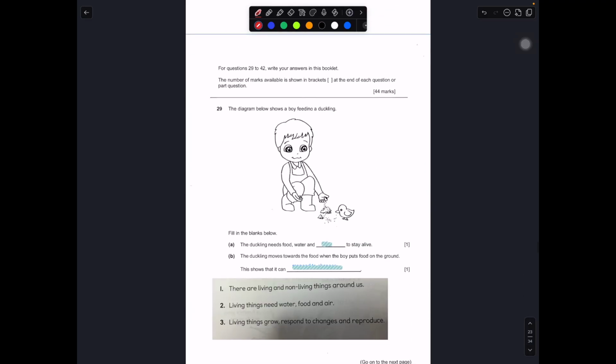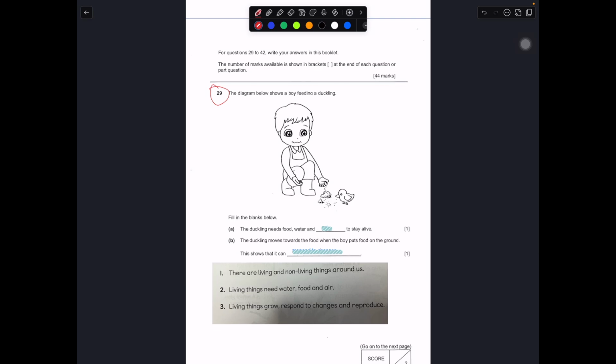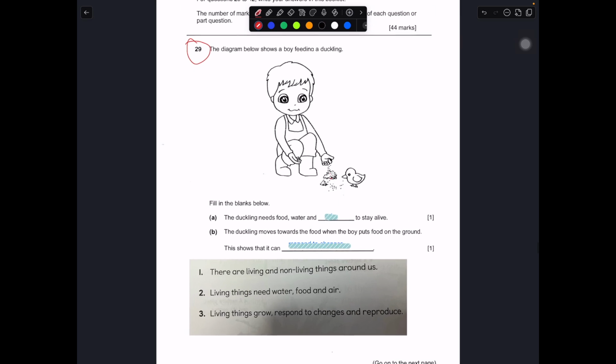So question number 29. In this case, we have a diagram to show that a boy is feeding a duck. Over here, these are probably the food for the duck. So the duckling needs food, water, and what to stay alive? Over here, this is actually taken from your textbook. So it's really telling you what should be the blank. You have water, you have food, so the blank should be air. All living things need air, food, and water to survive. Without any of those, living things cannot survive, they will die.